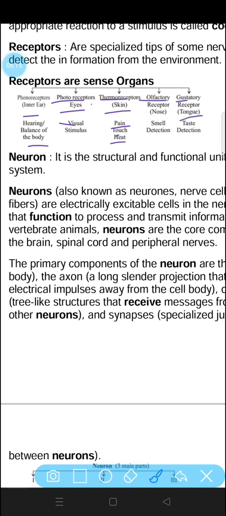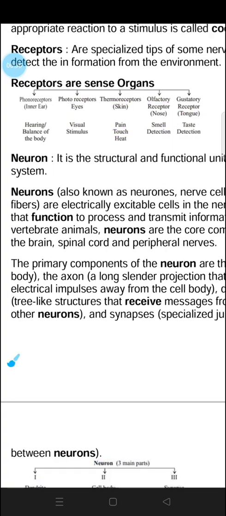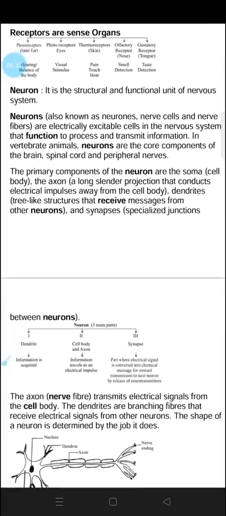How do we detect it? We detect it with the help of our tongue. We taste it. We taste the chili, the salty, the spicy taste. We can taste all these things with the help of our tongue. All these are the receptors that we humans have.